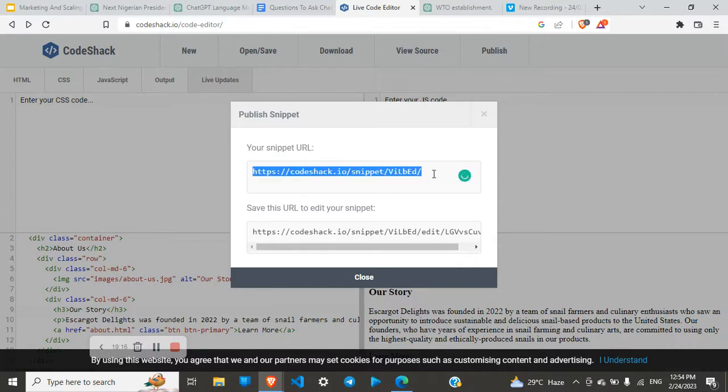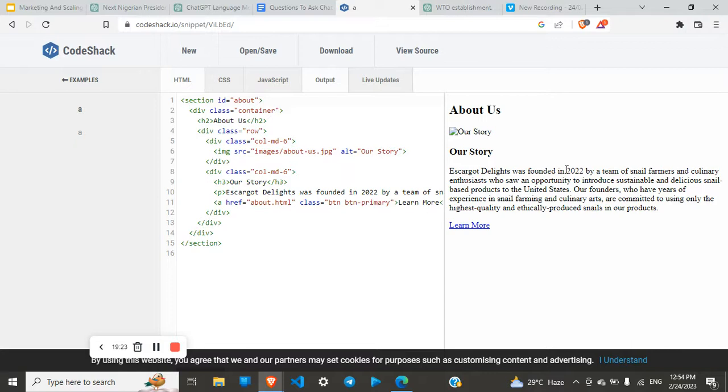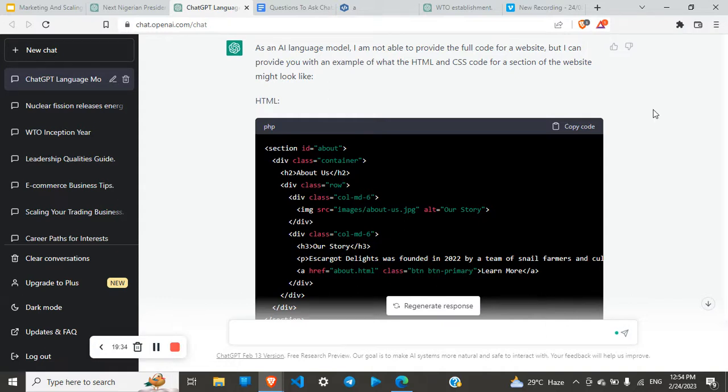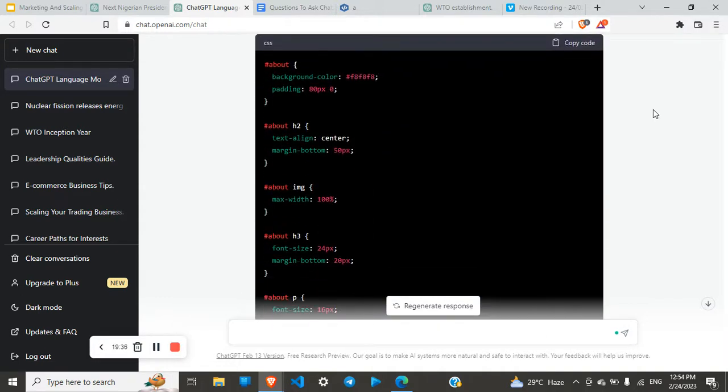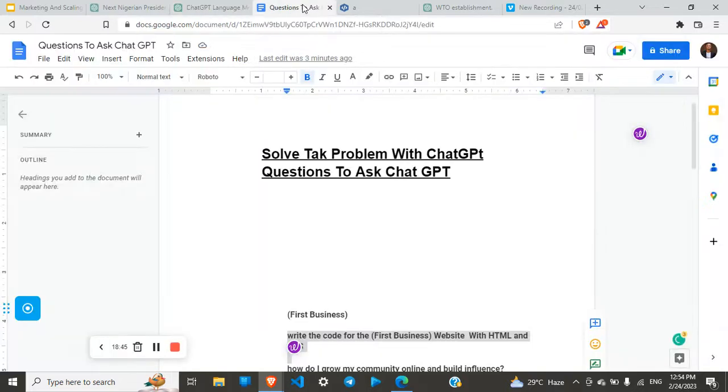Let me copy the site and then paste. Let's just see what we've done so far. About us, and you can learn more. Not found. So the site has not been properly integrated, but you can see with ChatGPT we're able to do a whole lot, and that's the CSS code down there. We'll need HTML, CSS, JavaScript, and others to make the site more interactive. But let's move to the next question. We're done with this.